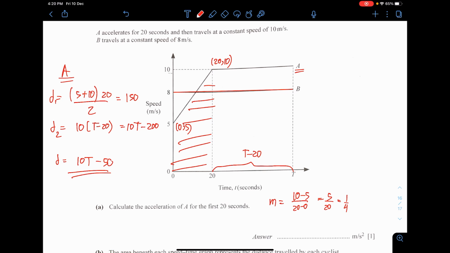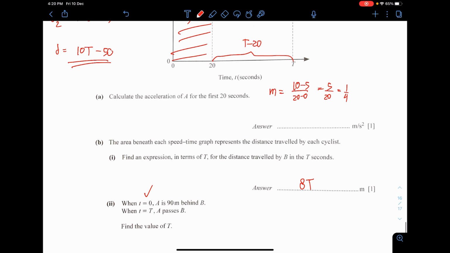Meaning you can equate the two distances together. You take the 8t and the 10t minus 50, but you need to put another extra 90 units, because by right at this moment, particle A has traveled an extra 90 meters.